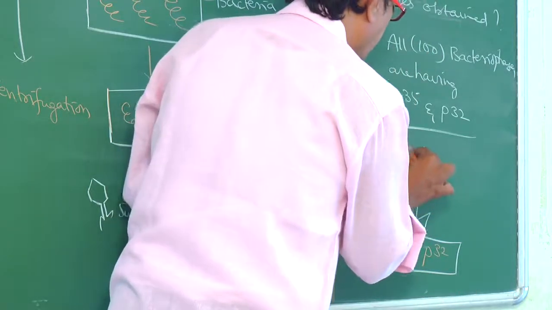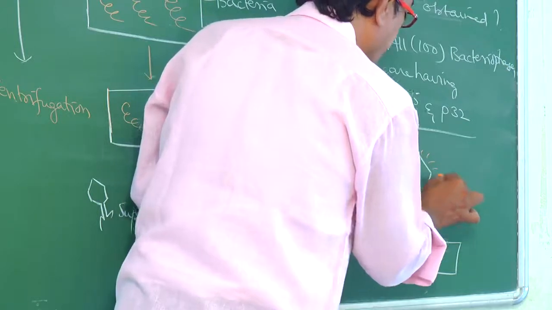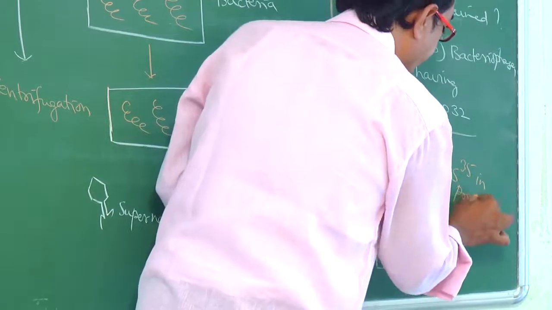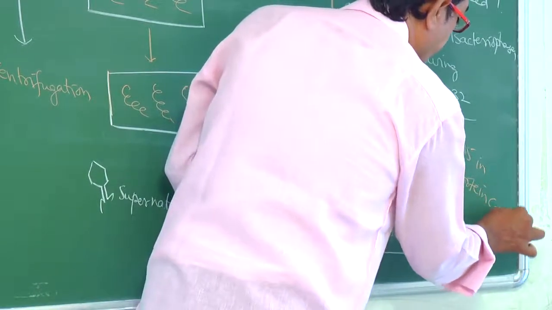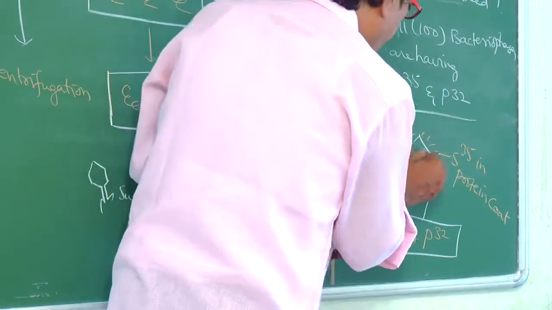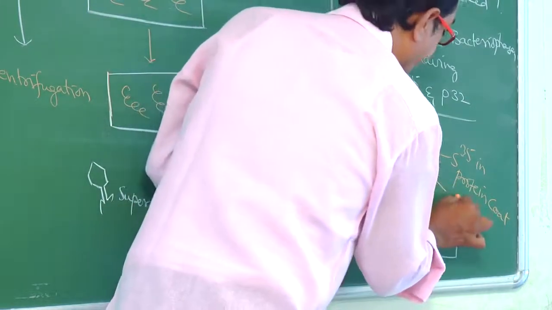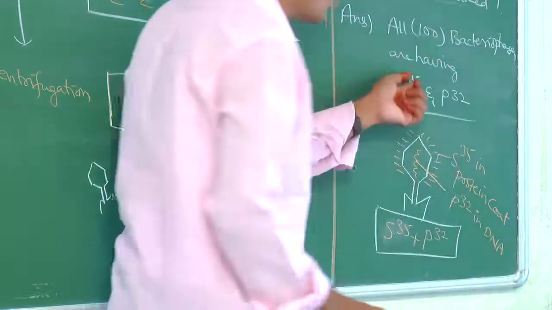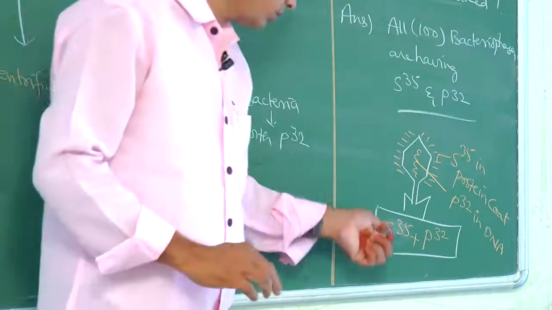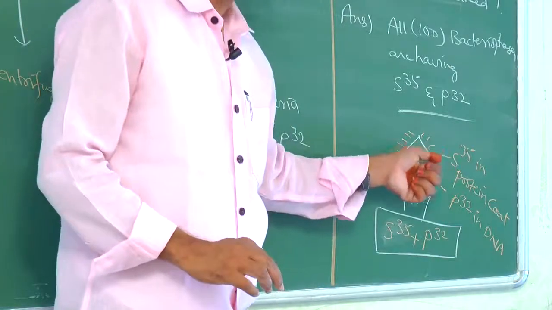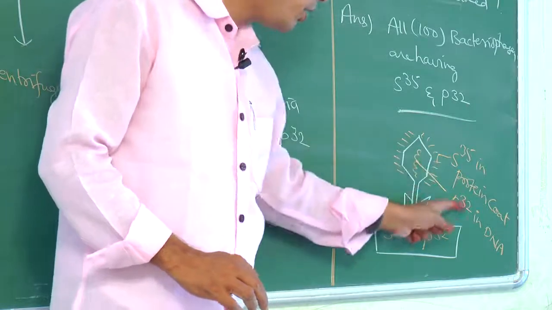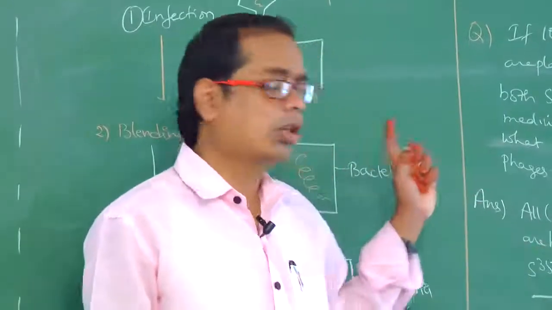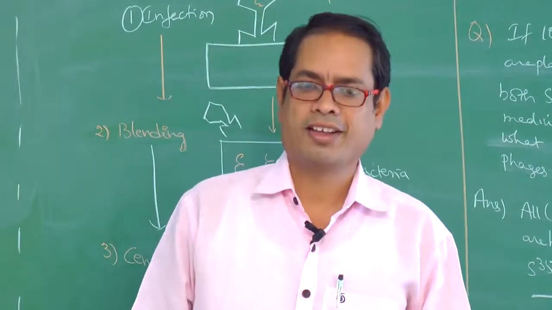S35 will be found in the protein coat and P32 in the DNA. So all the bacteriophages have both S35 and P32, but S35 is in the protein coat and P32 is in the DNA. Okay, are you understanding, my dear students? Please note down all these points and we will meet in the next class.